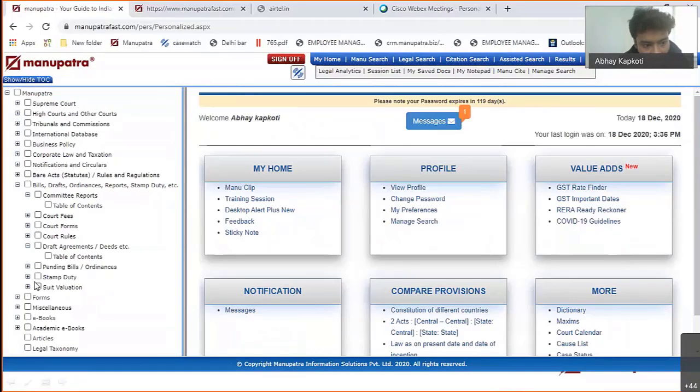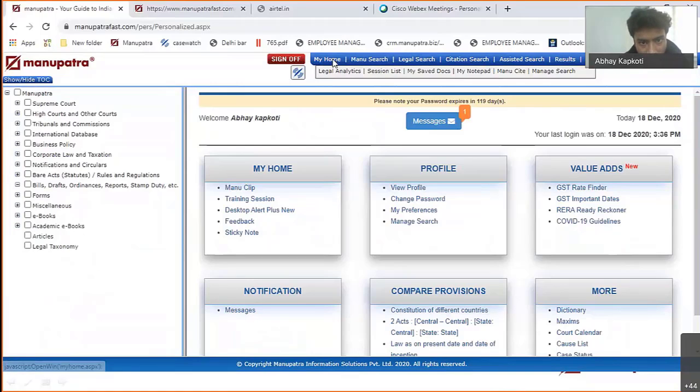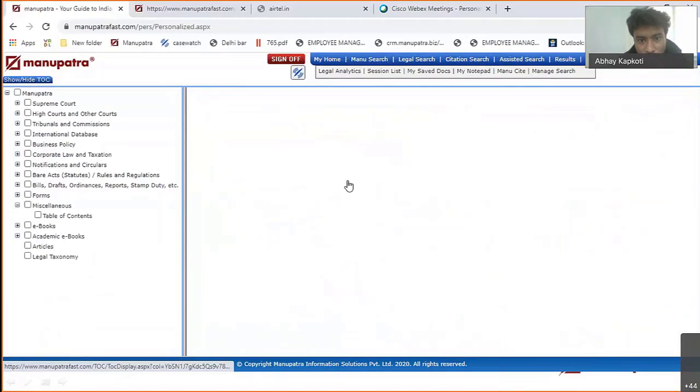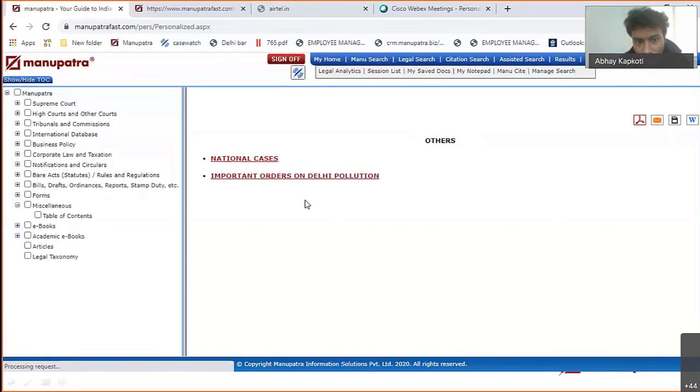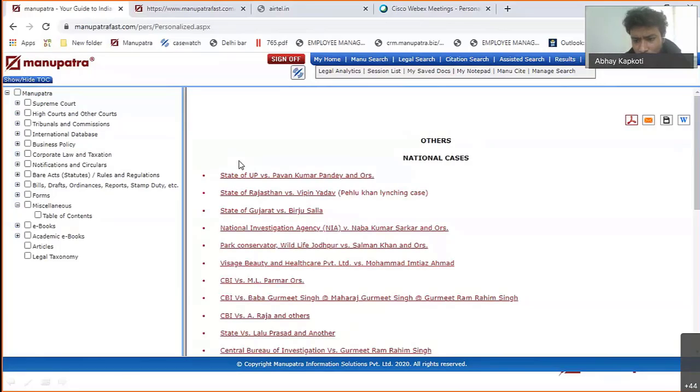Another one is stamp duty, suit valuations, also relevant for when you are getting into practice. Miscellaneous is also there. Budgets are there, the same day the budget comes, we upload it on the site. National cases and news. So basically we cover Supreme Court, High Court and tribunal cases. District court cases we don't cover, but still some of the cases are relevant in news and everything. So I think Salman Khan might be somewhere. Okay, so this is the Deer case in Rajasthan, that you will be able to see from here.